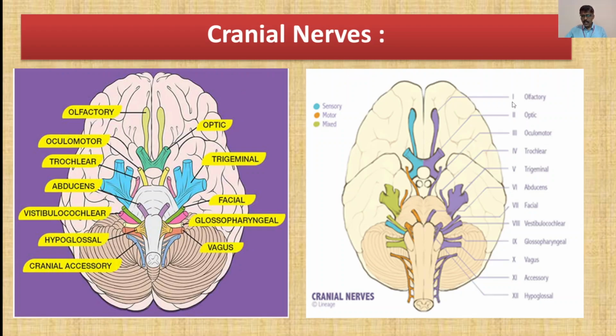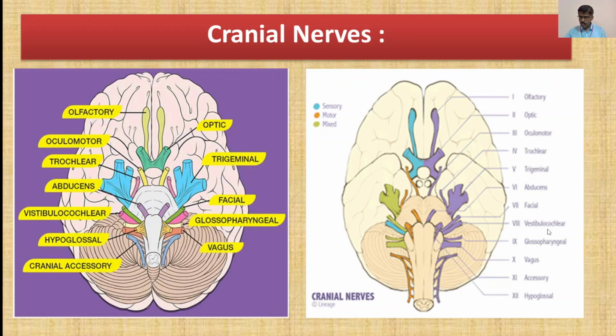Now here in this diagram, these nerves have numbers. The first is olfactory, as shown in this diagram. The second is optic. Then the third is oculomotor here, and here is the label. Then the fourth is trochlear. Then fifth is trigeminal. Sixth is abducens. Seventh is facial, supplying the face.